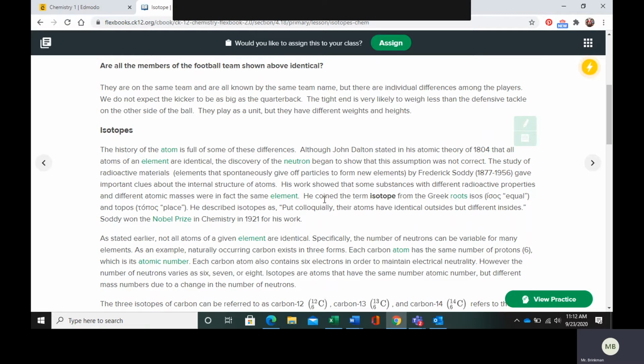So he called these elements with different masses isotopes. It comes from the Greek roots isos, which means equal, and topos, which means place, so equal place. He described these isotopes as their atoms have identical outsides but different insides. And he won the Nobel Prize in chemistry in 1921 for his work.